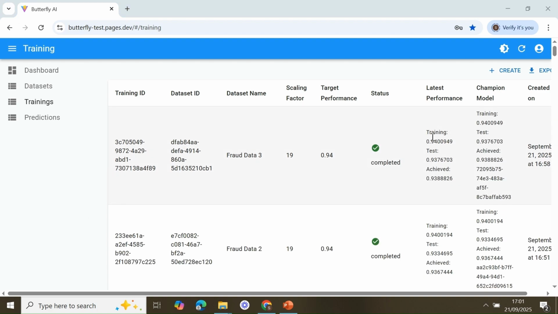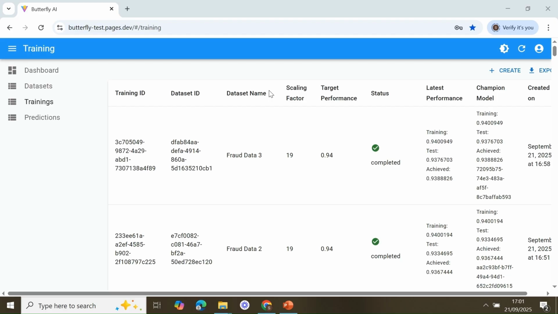The training is done, and you can see that the new champion model achieved a better test performance, and we managed to close the gap a bit between training and test. So we can now continue this process of hyperparameter optimization by, for example, going after this third hyperparameter, scaling factor, changing the value and exploring if we can get better results.